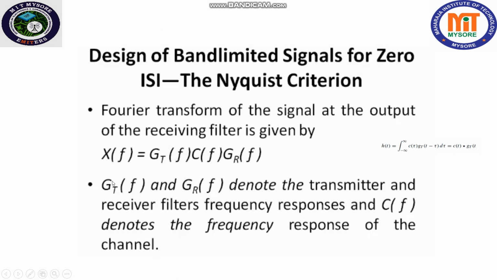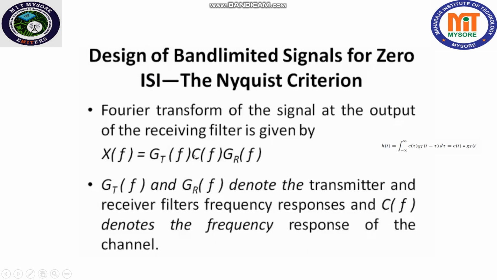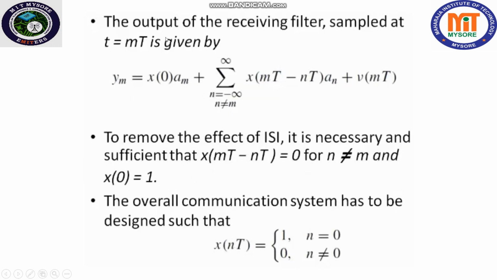Okay, after this, what we are going to do, we are going to sample the signal at instance t is equal to mT, and y of m is given by this equation, which we have already seen in the previous lecture, correct? And in the second term of this equation, we find it is intersymbol interference. This weighted sum corresponds to intersymbol interference.